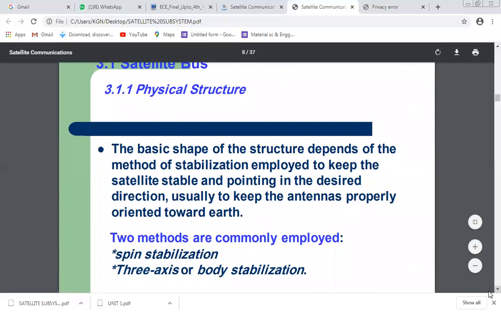The basic shape of the structure depends on the method of stabilization employed to keep the satellite stable, pointing in the desired direction, usually to keep the antennas properly oriented towards earth. Two methods are commonly employed. One is spin stabilization, another is 3-axis or body stabilization.